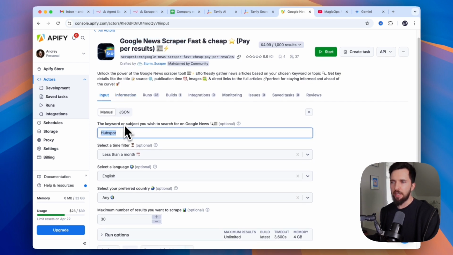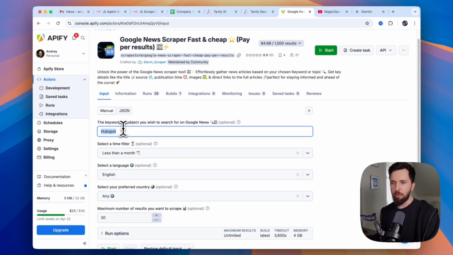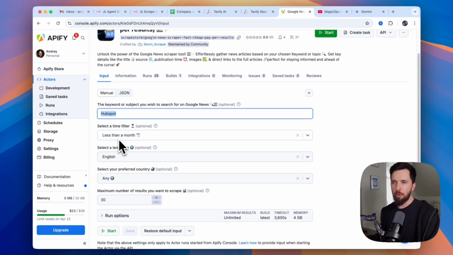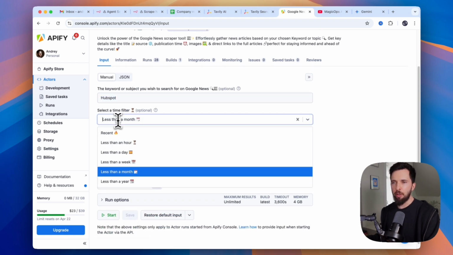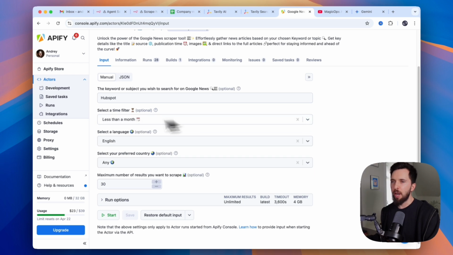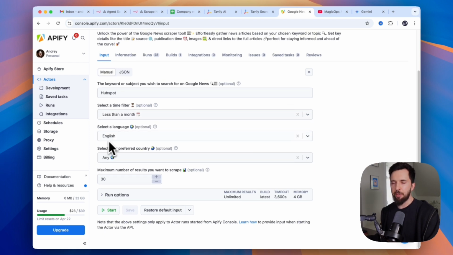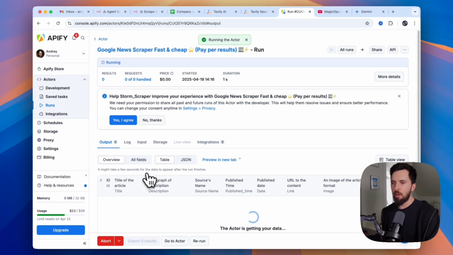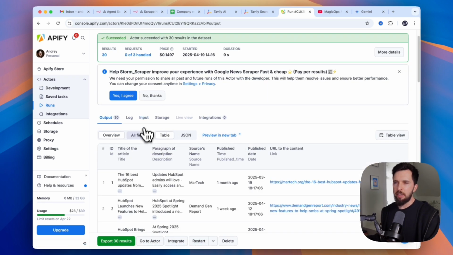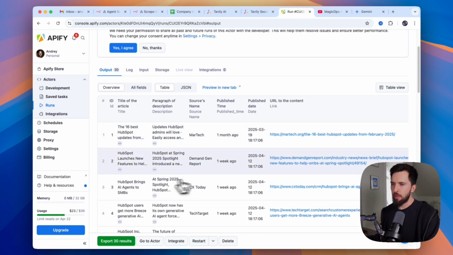You can provide a keyword that you are searching for, set up your conditions, less than a month, or how far do you want to go back with this news? Are you looking for news of a specific language, and a maximum number of results that you want to get? Let's say 30. Sounds pretty good. You press start, and a minute later, it shows you the results right here.